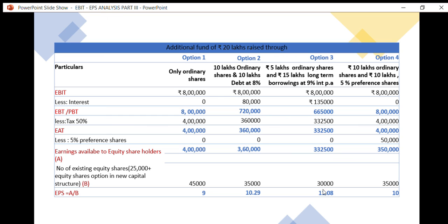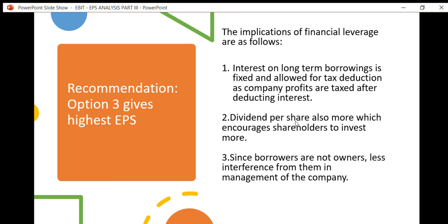So the financial manager recommends option 3. The implications of financial leverage for this recommendation are as follows.